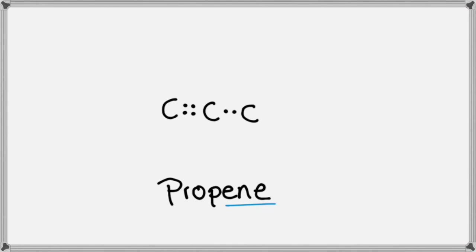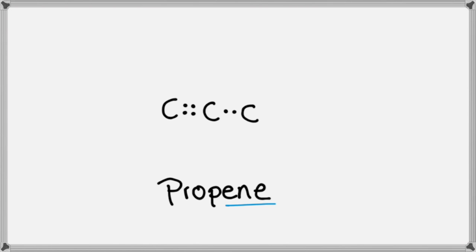A very common and easy alkene is propene, an organic compound with 3 different carbons, 2 of which are connected by a double covalent bond that looks like this one. So in this case, in order to complete the 4 electron pairs in each carbon, we are going to need fewer single bonds, since the double bond already takes 2 electrons for each of the bonded carbons.